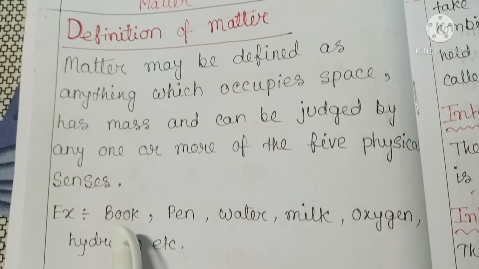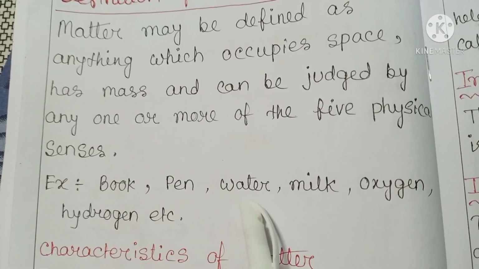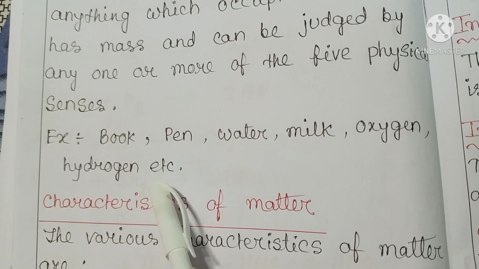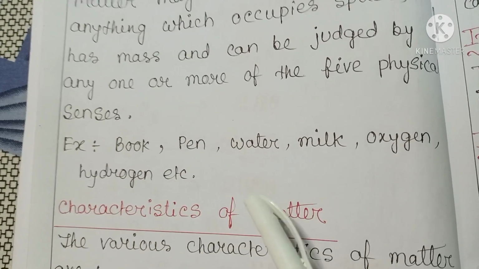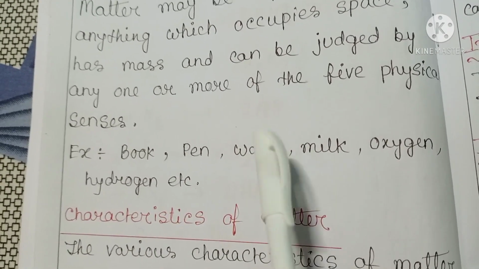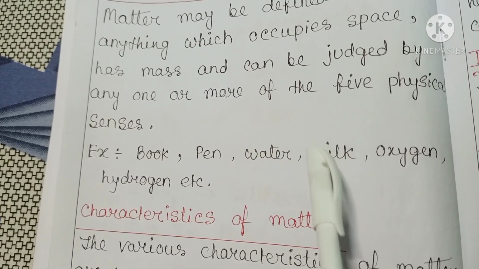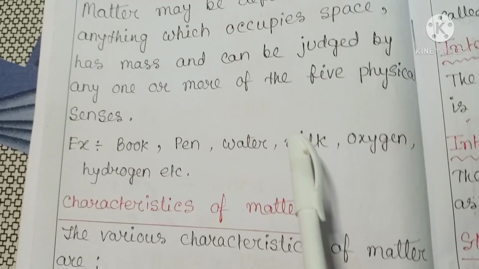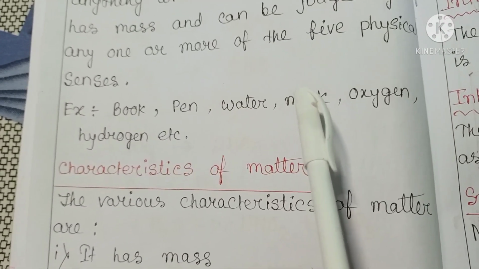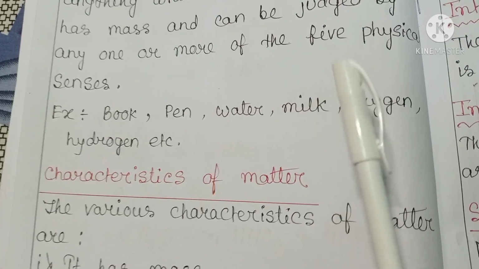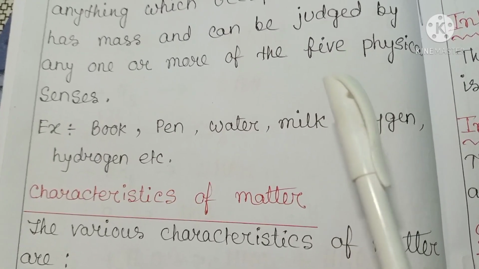For example, book, pen, water, milk, oxygen, hydrogen, etc. So the conditions of matter are: it occupies space, it has mass, and it can be judged by any one of our five physical senses. Look, this is a pen. It is considered as matter. Why?